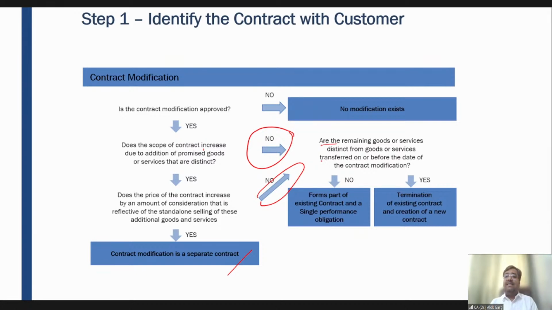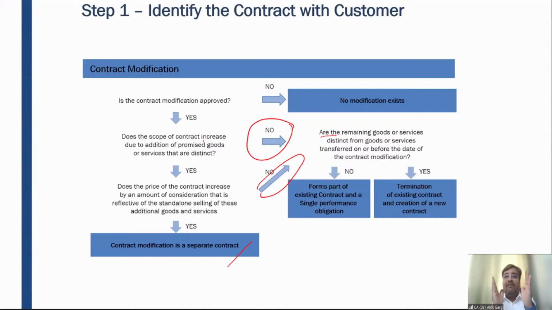So the point is these mobile phones, the goods delivered before modification, are different from the goods delivered after modification. These are different goods and services, and the customer will also get the benefit out of those different goods or services, right? For example, if the first lot has been taken by Avija, Avija will get the benefit out of that lot, and the second lot will be taken by me, so I will be getting the benefit of the second lot, right?